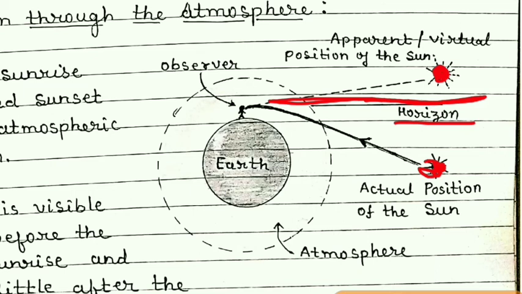It is because the actual rays coming from the sun, when they enter the atmosphere of the earth, get refracted, and so its image appears at this point.